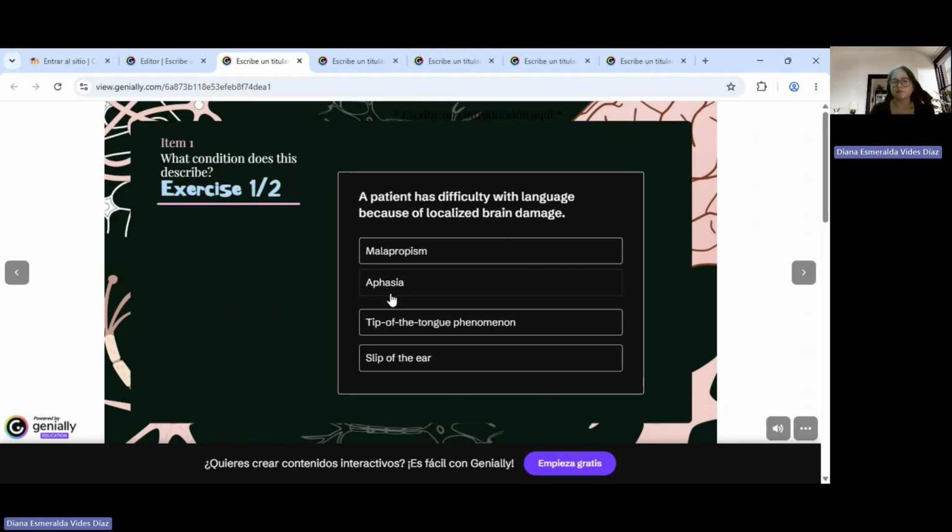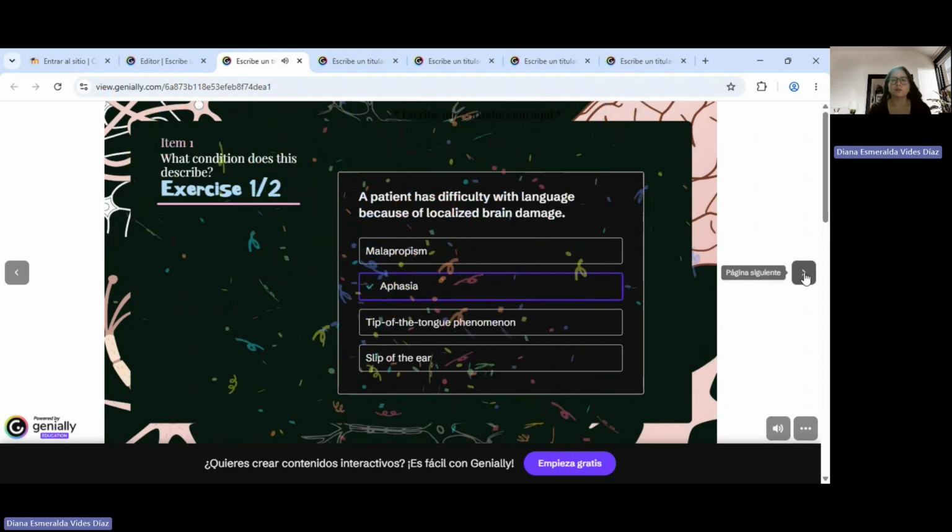So this is aphasia because, well, sometimes we can commit errors like malapropism, or sometimes we can forget what we want to say, like a tip of the tongue phenomenon, or sometimes we can misunderstand or misinterpret what other people are saying. But when this happens a lot, then we have to take care of that because it can be a localized brain damage, and that is aphasia. All right, so let's go to the next one.